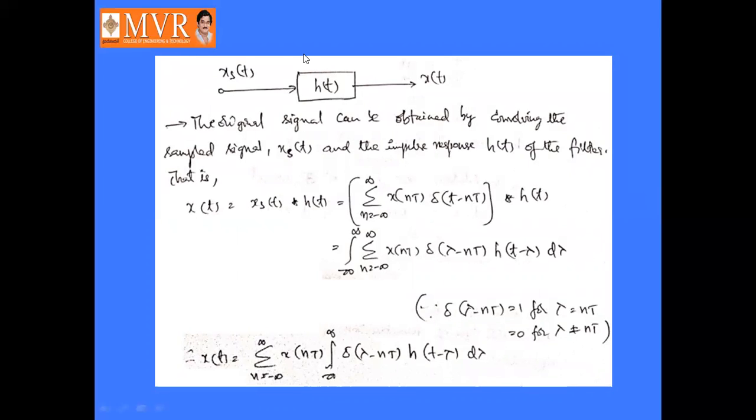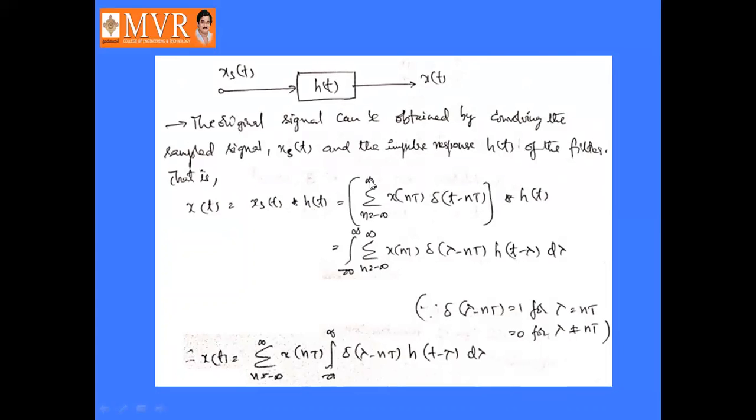So here xs of t is a sampled version of the signal which can be passed through a reconstruction filter with impulse function h of t, so that the original signal x of t can be obtained. The original signal can be obtained by convolving the sampled signal xs of t and the impulse response h of t of the filter. That is, by taking the convolution of xs of t and h of t, we will get x of t. So x of t is equal to xs of t convolved with h of t.